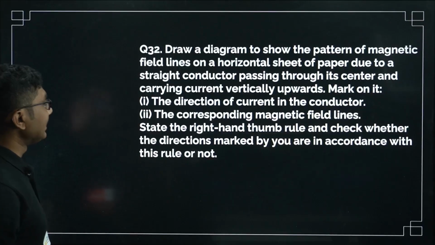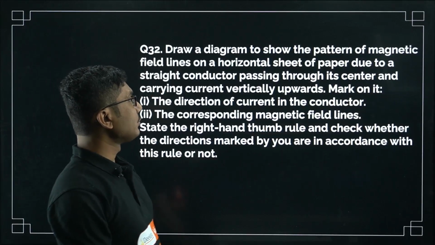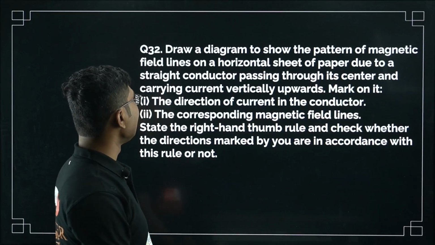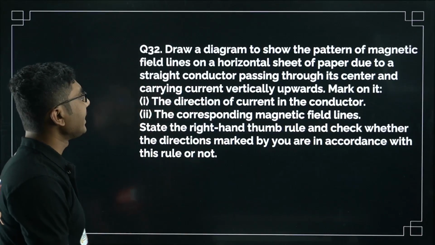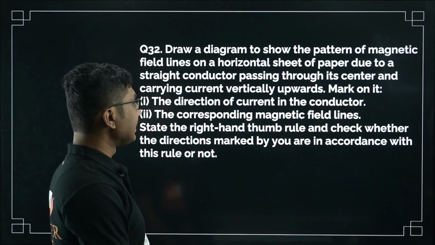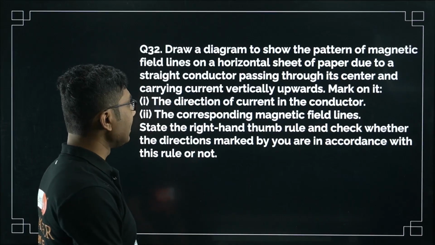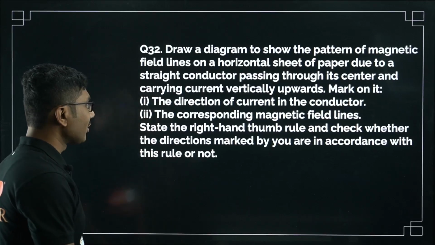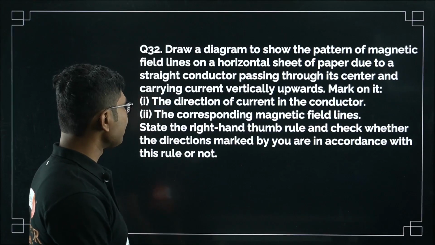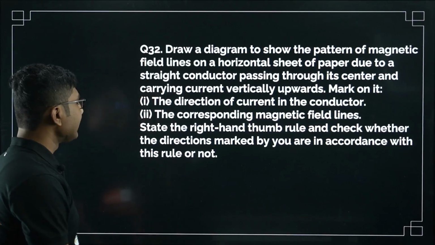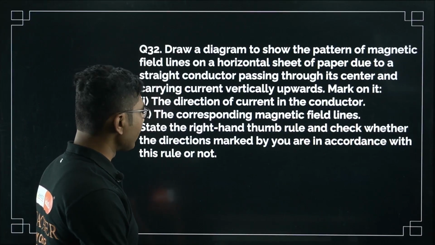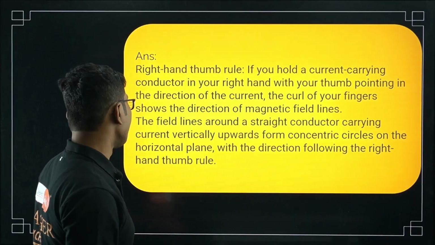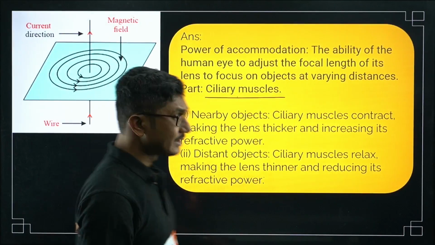Now let's see the question. Draw a diagram to show the pattern of magnetic field lines on a horizontal sheet of paper due to a straight conductor passing through the center and carrying current vertically upwards. Mark on it the direction of current in the conductor and the corresponding magnetic field lines. State the right hand thumb rule and check whether the direction marked by you is in accordance with the rule or not. So obviously right hand thumb rule, first of all let's see the diagram.